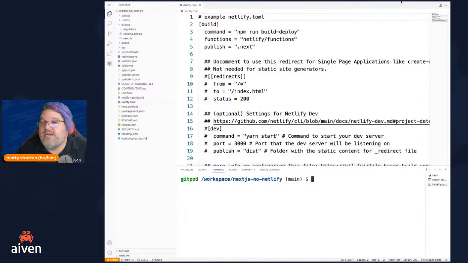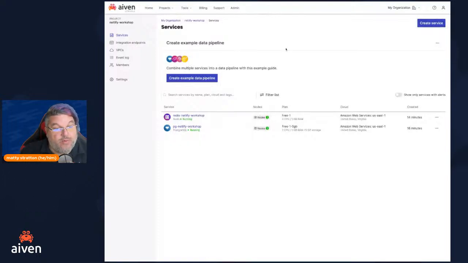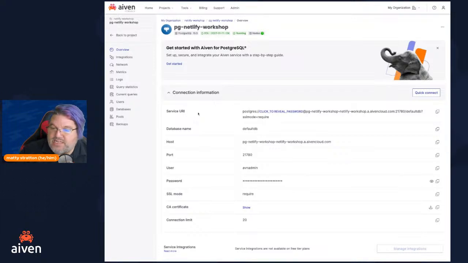So the first thing we need to do is go back to Aiven, because we need to know the URI of the Postgres database we want to talk to, and we also want to know the URI of the Redis database. We're going to start with the Postgres first. We can see my services are running, which means they're ready to go. If I click on one, it shows the service URI, and it's hiding the password in the URI. But if I click right here, I'm just going to copy this whole thing to the clipboard. So you want to do that, and then just hang out on that for a minute.